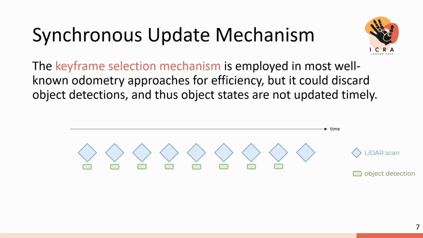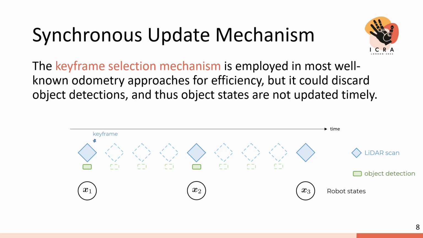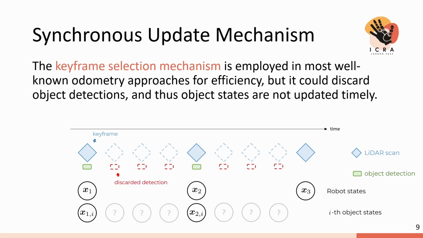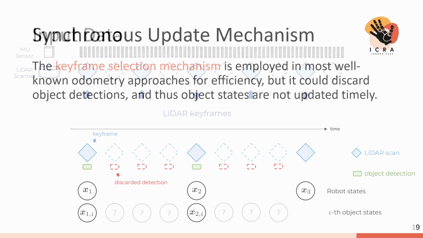In developing the SEAM solution, we observed that most well-known odometry approaches adopt a keyframe selection mechanism for efficiency. In this way, only keyframes have their corresponding states in the factor graph, and the other frames are directly removed from the system. If we only use them to check surrounding objects, you can see that some object detections are also removed. And thus, object states cannot be truly estimated based on complete measurements. Also, the odometry system cannot benefit from high-quality cues about object tracking. It motivates us to conduct the research of formulating an asynchronous state estimation method.